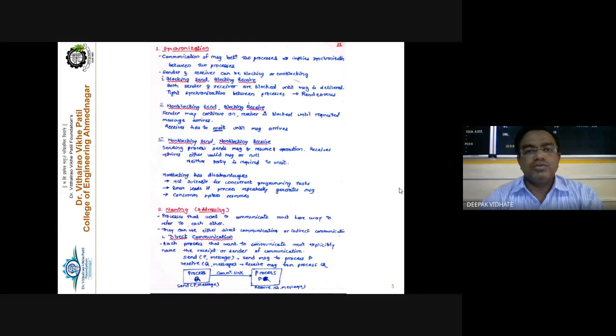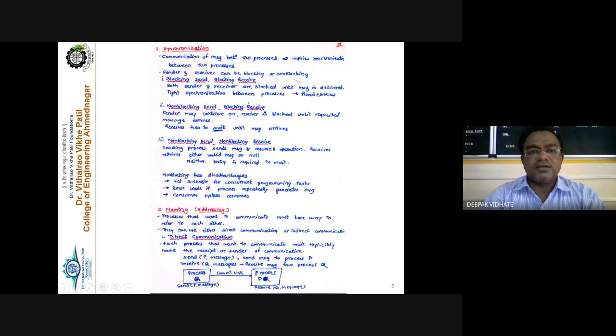So in this case, the sender as well as the receiver are not blocked. The sending process sends the message and resumes operation, and the receiver receives that message after some time. Neither party is required to wait. So these are the three different types of synchronization: blocking send and blocking receive, non-blocking send and blocking receive, and non-blocking send and non-blocking receive.